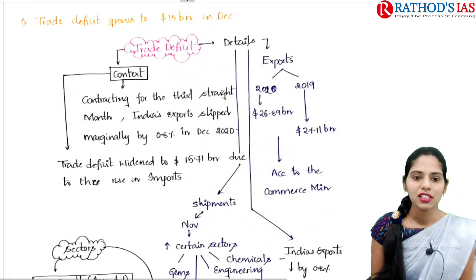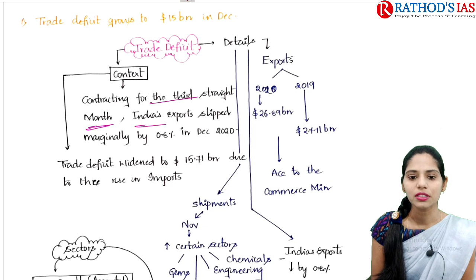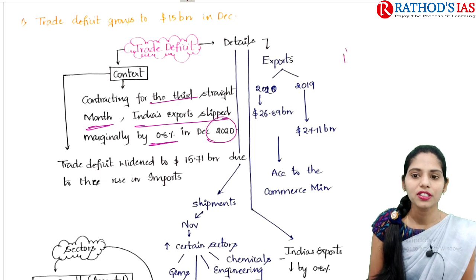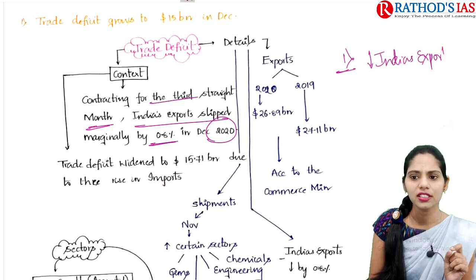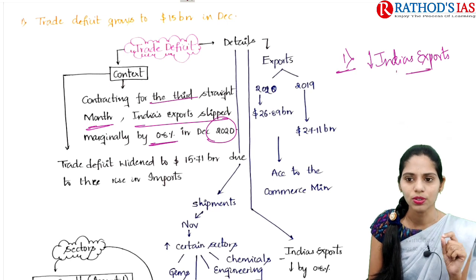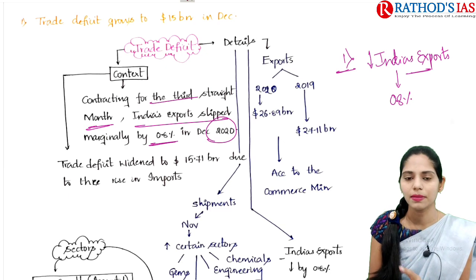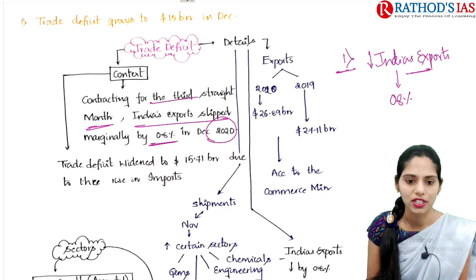So context says, contracting for the third straight month, India's exports slipped marginally by 0.8% in December 2020. So the first important thing you should remember is there is a decrease in India's exports. India's exports decreased by 0.8% in this month, that is December 2020.